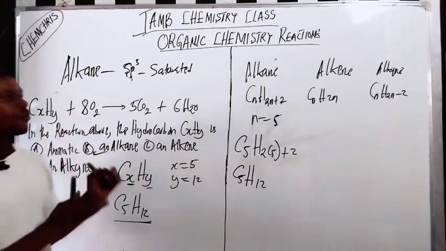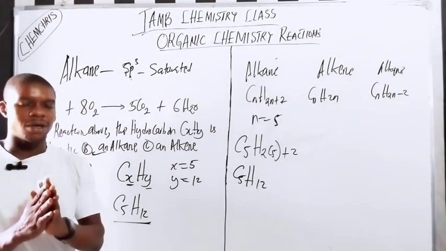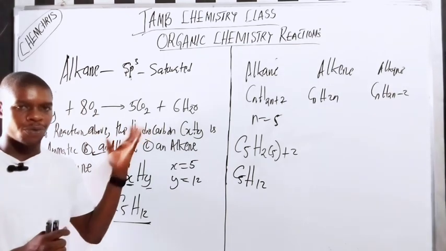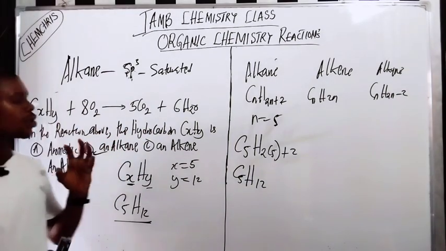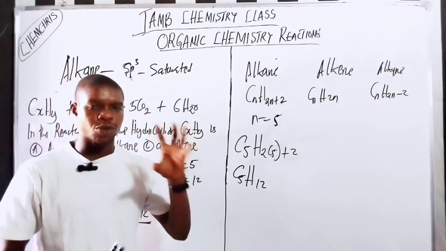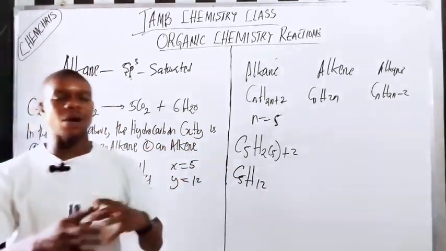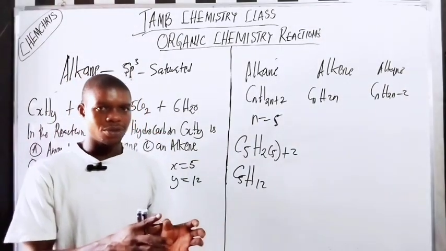Now, this is the type of reaction that alkanes undergo. The first reaction alkanes undergo is called combustion. That is, you react it with oxygen to produce CO2 and water. Then you balance the reaction. Do you get it?